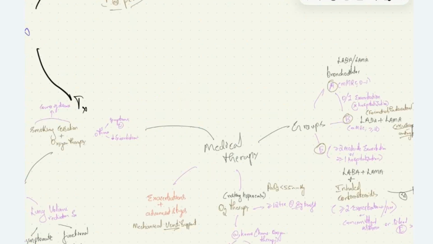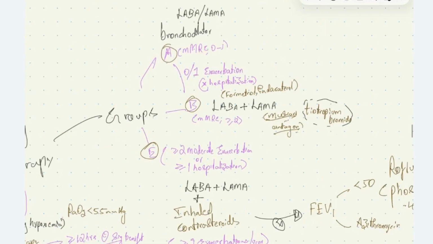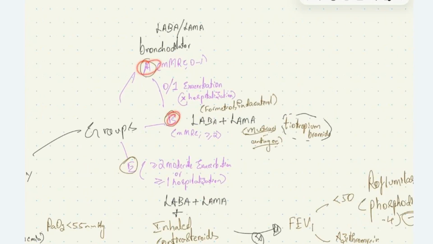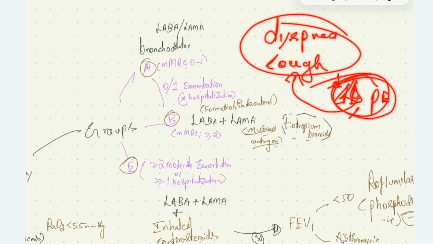Let's see the medical therapy. For medical therapy, patients have been grouped into group A, B, and E. The group A and B patients are having 0 or 1 moderate exacerbation of COPD. What is this acute exacerbation of COPD? Acute exacerbation of COPD is nothing but worsening dyspnea and cough due to respiratory infections, that is pneumonia, or due to pulmonary embolism or other causes. These causes will cause acute worsening of dyspnea and cough, which is called acute exacerbation.